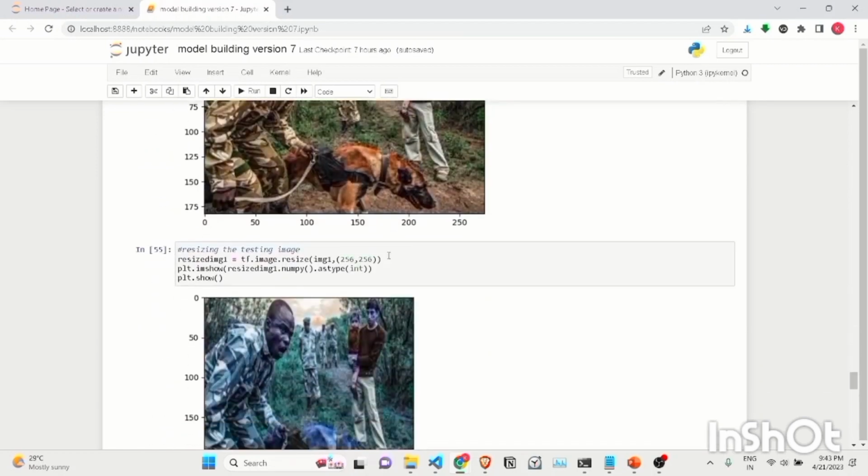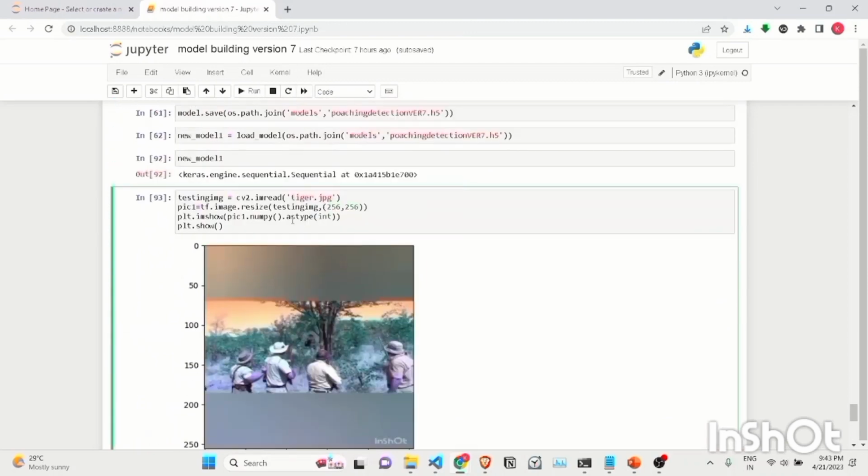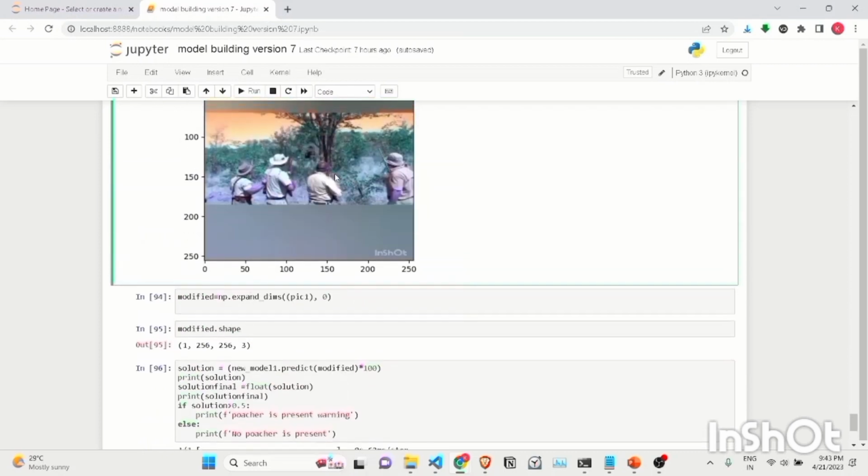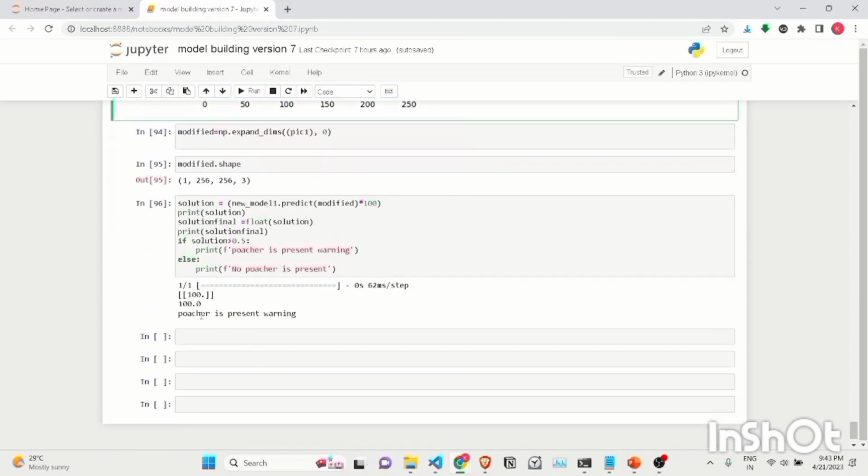And then, let me just give you an example. I've taken this image and I'm testing whether a poacher is present or not. As you can see, poachers are present in it, and finally this Python code is telling us that a poacher is present, and we'll perform this entire operation for all the videos that are present to check whether a poacher is present or not.